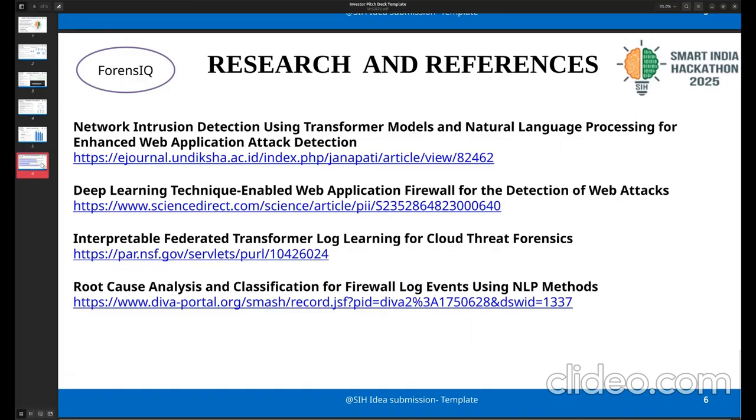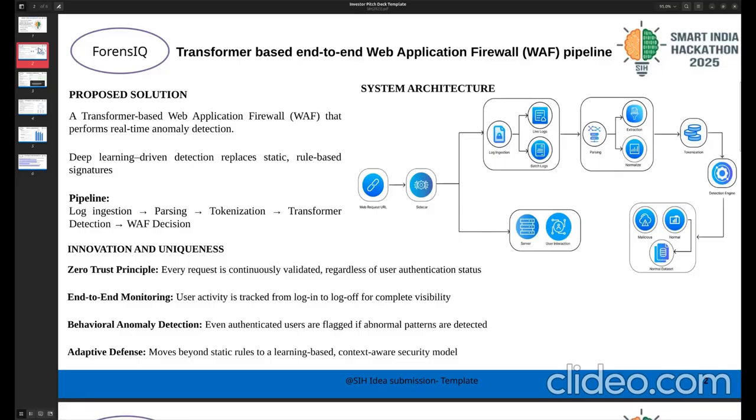And these are our resources, research, and references. We took references from these many papers. In future enhancement, we plan to add behavior anomaly detection. Behavior anomaly detection needs more computational space, and we are working on that, and it needs more data, which we are getting ready. With this, we will include that as well, which makes this project much bigger.